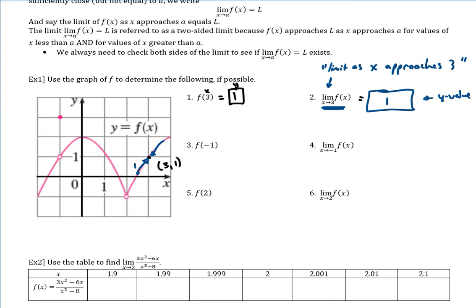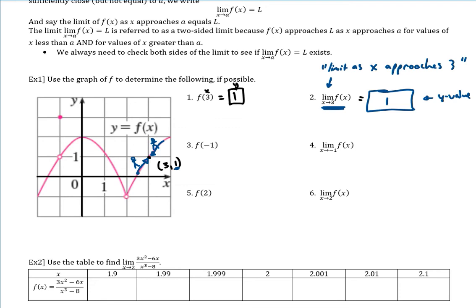One other way I think of it is if you're a person walking on this graph. If you're walking and you want to get to x equals 3, where would you step as your y coordinate? So from both directions, if you're walking and you step at x equals 3 and you're asked, hey, what do you think your y value is? Well, right there you could say, it looks like it's 1. Okay, anyway, so let's see these other scenarios.